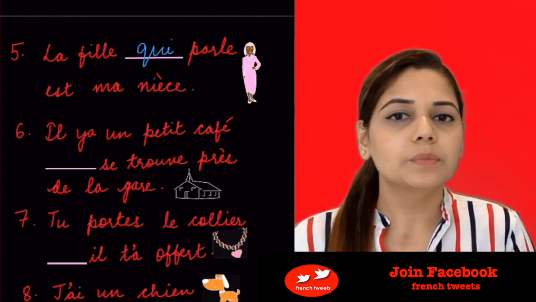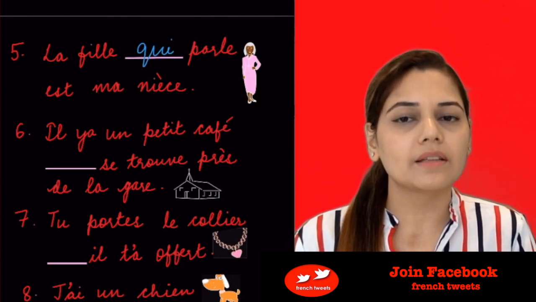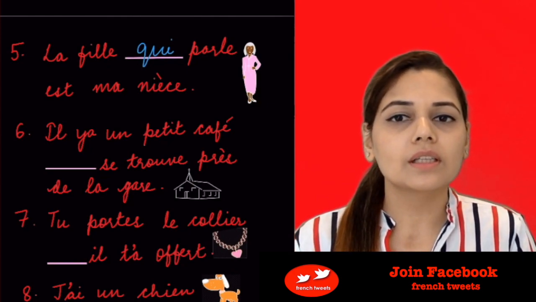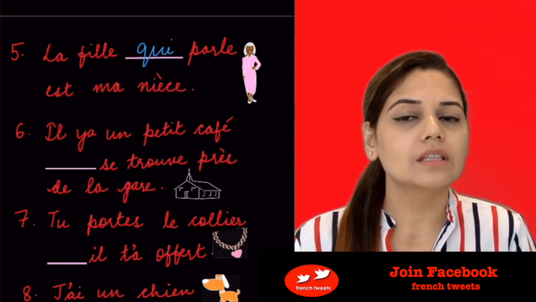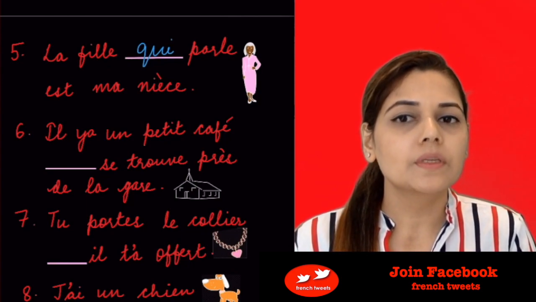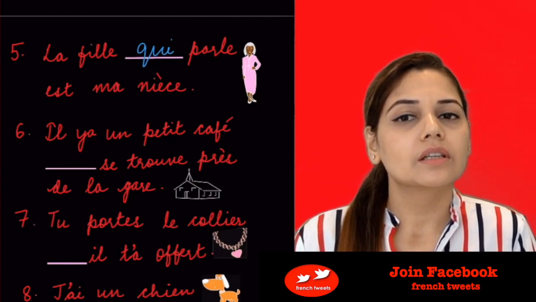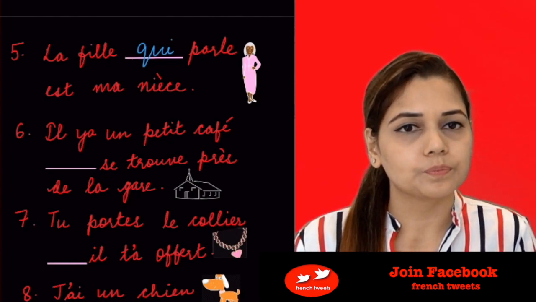Il y a un petit café qui ou que se trouve près de la gare. There's a small cafe which is near the station. Now we have the verb se trouver. So we have the reflexive pronoun se.